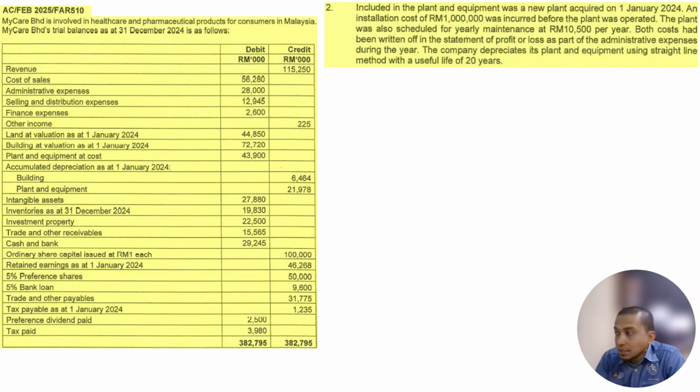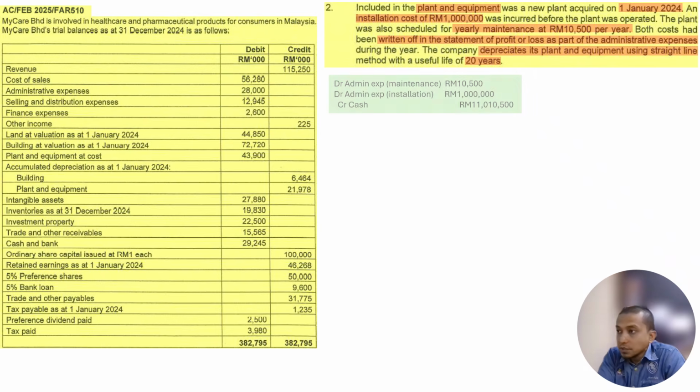All right. So now we proceed to the next information here, additional information. This information included in the plant and equipment was a new plant which was acquired on 1st of January 2024. An installation cost of 1 million was incurred before the plant was operated, and the plant was also scheduled for yearly maintenance of 10,500 per year. Both costs have been written off in the statement of profit or loss as part of administrative expense. During the year, the company depreciates its plant and equipment using the straight line method over 20 years. Okay, so this is the information that the question gave to us.